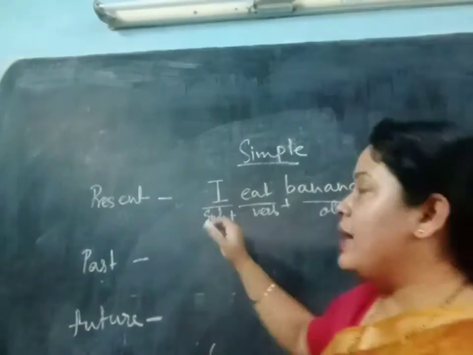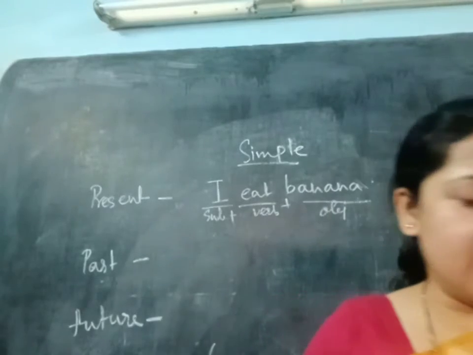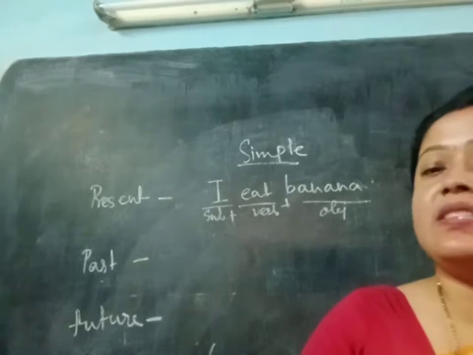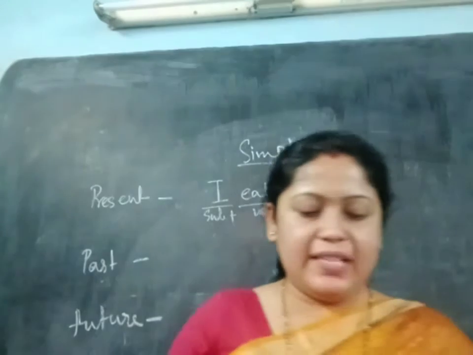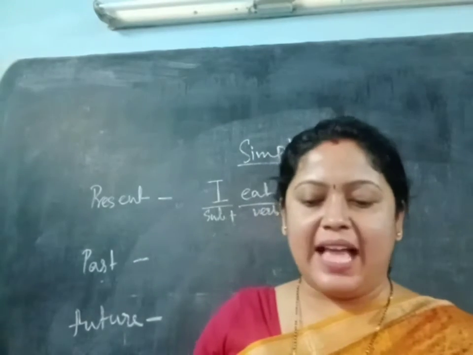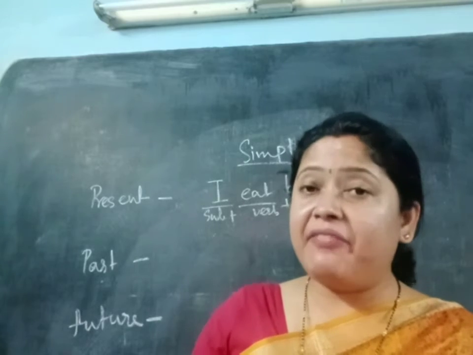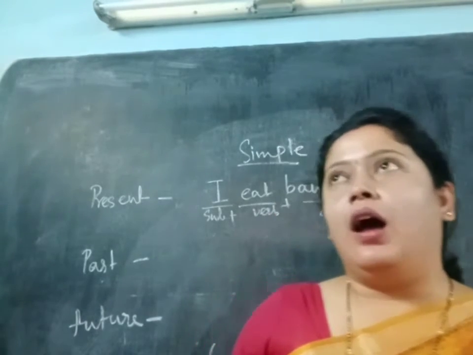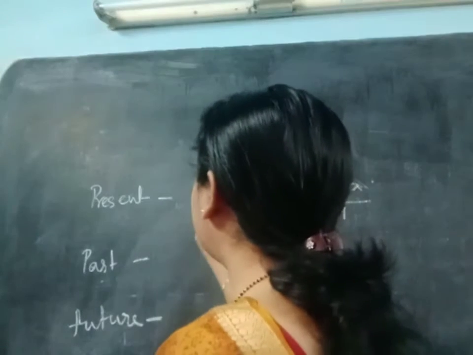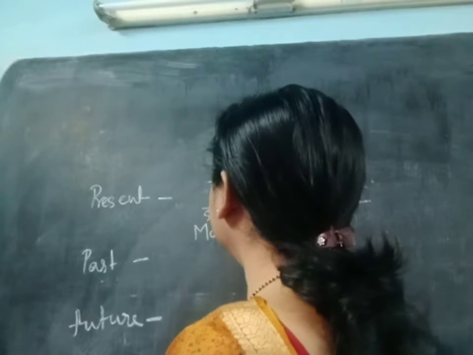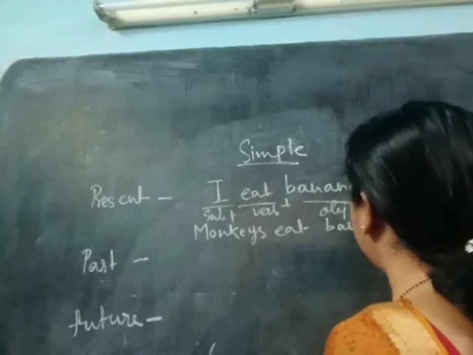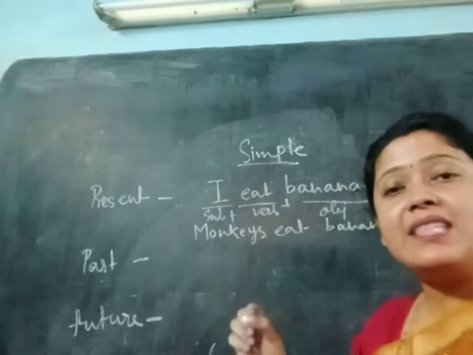And when we are using this, the main use of the simple present tense is to express actions done as a matter of habit. If it is a matter of habit or action, suppose like what? Monkeys eat bananas. Okay, monkeys eat bananas.